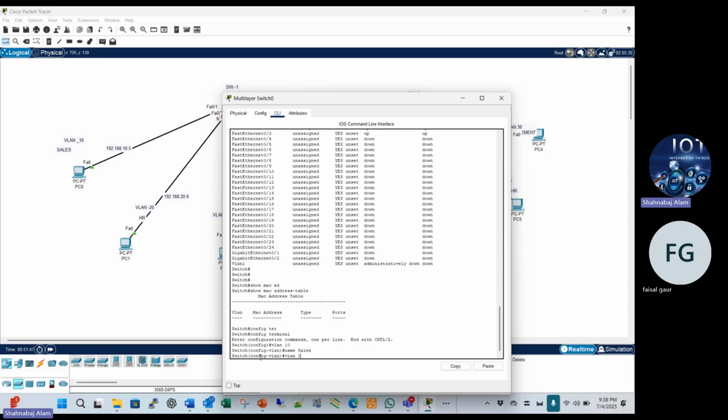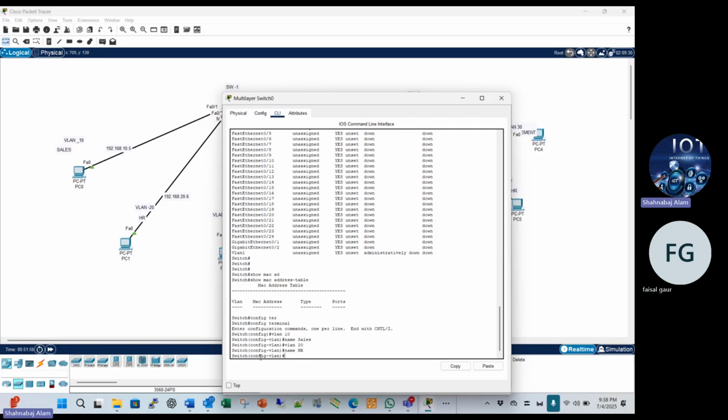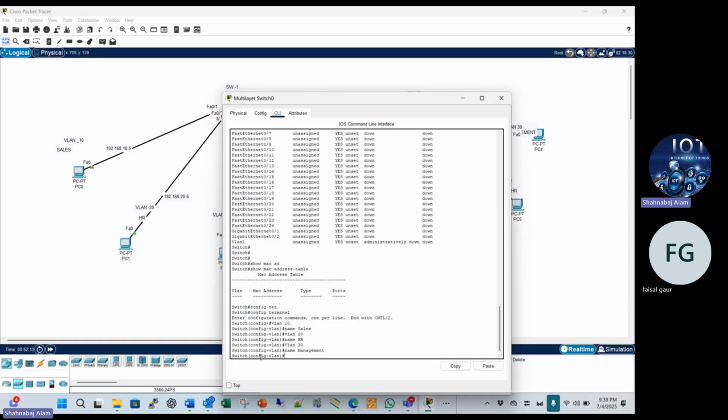VLAN 20, this is the HR name. Then VLAN 30 with the name management. So now we created 3 VLANs on the switch.